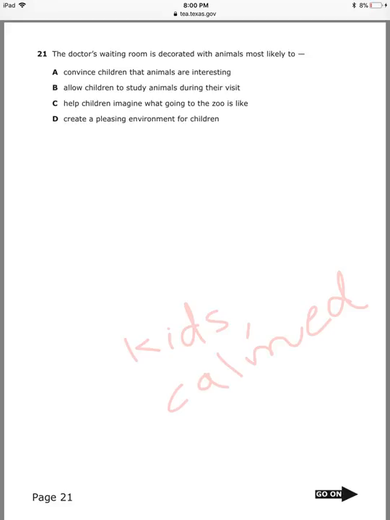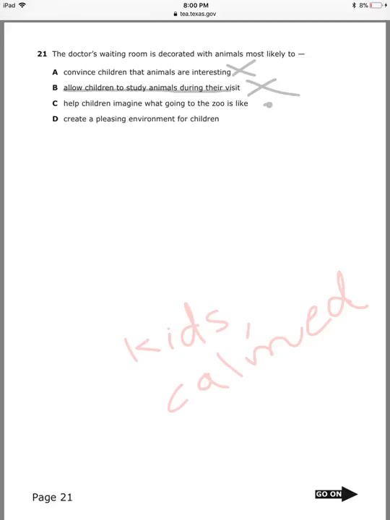Convince children that animals are interesting. No, they're not trying to do that. Allow children to study animals. Are they going to study the animals during the visit? No. Help children imagine what going to the zoo is like. You might think that is correct. Let's see the other one.